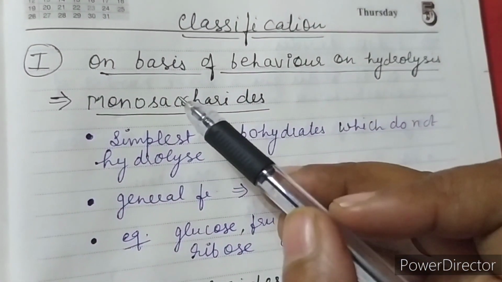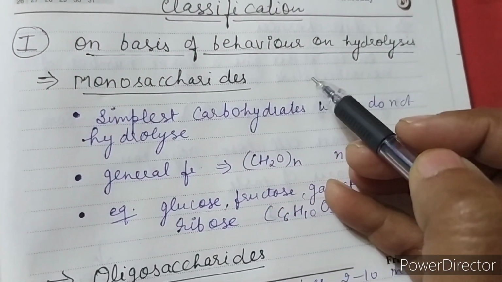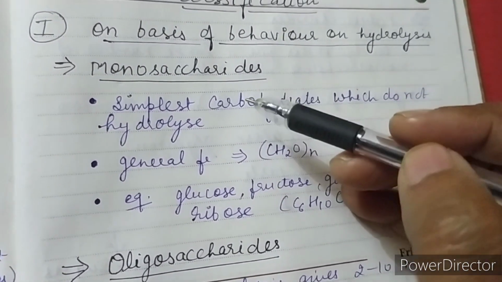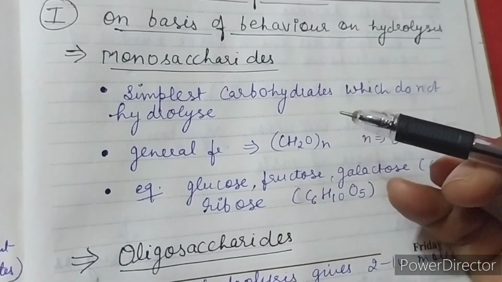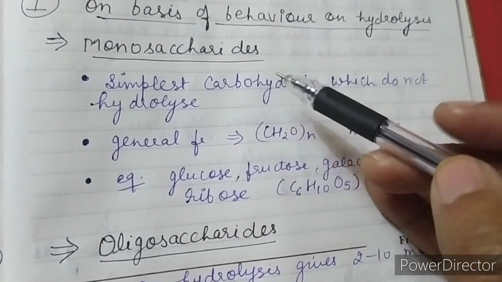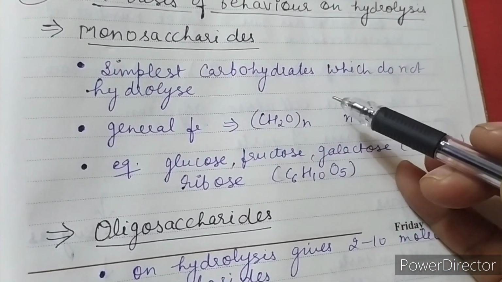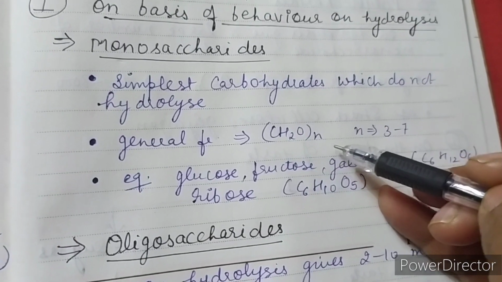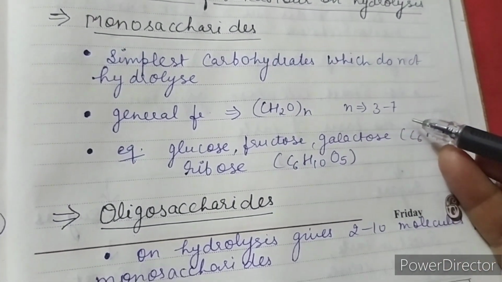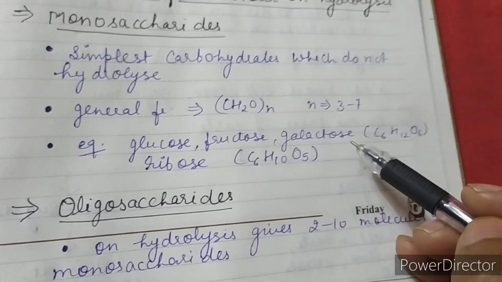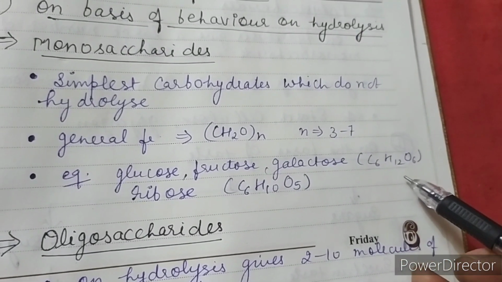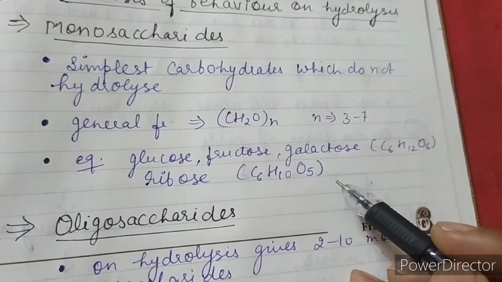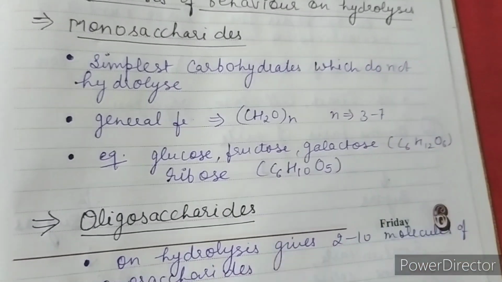The first classification is based on behavior on hydrolysis. There are three types of carbohydrates: monosaccharides, oligosaccharides and polysaccharides. First let's see monosaccharides. Monosaccharides are the simplest carbohydrates which do not hydrolyze at all, and the general formula is (CH2O)n, where n may vary from 3 to 7, like glucose, fructose, galactose. They all have the formula C6H12O6 and cannot be hydrolyzed further. Ribose also cannot be hydrolyzed further.